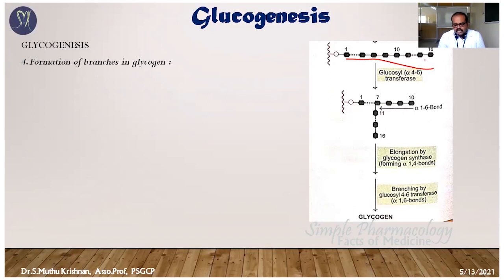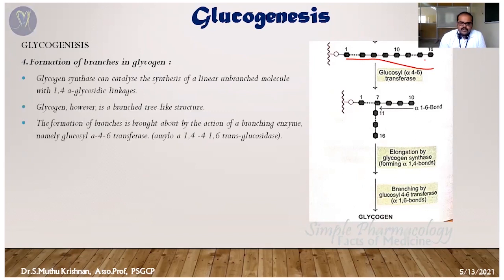For this case, the linear glycogen chain is not useful. So the glycosyl 4,6 transferase enzyme breaks the chain and makes sub-branches. You can see here, this dotted line denotes the place where the breakage of the chain happens. Then the broken chain attaches as sub-branches. After that, once again, elongation proceeds with the help of the glycogen synthase enzyme, and the strand extends further.